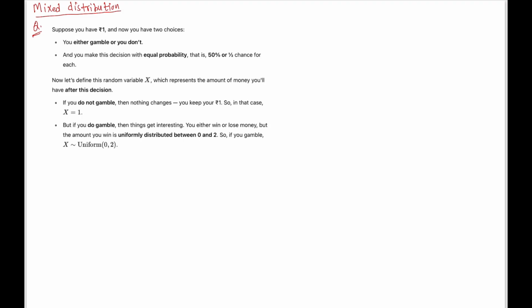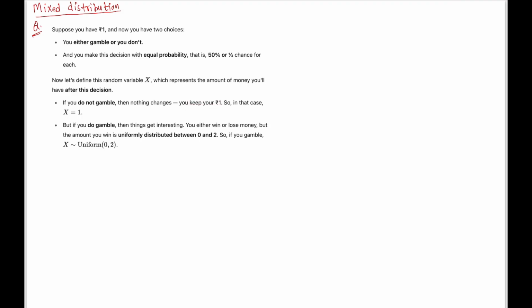Suppose you have 1 rupee and now you have two choices. You either gamble or you don't, and you make this decision with equal probabilities, that is 50% or half chance for each. Now let's define this random variable X, which represents the amount of money you will have after this decision. If you do not gamble, then nothing changes, you keep your ₹1.